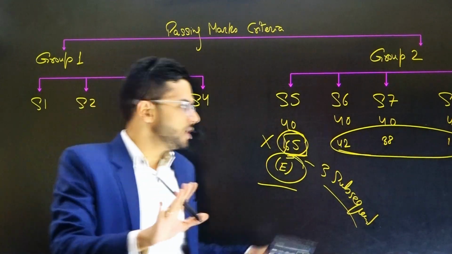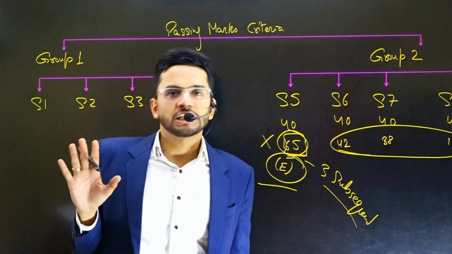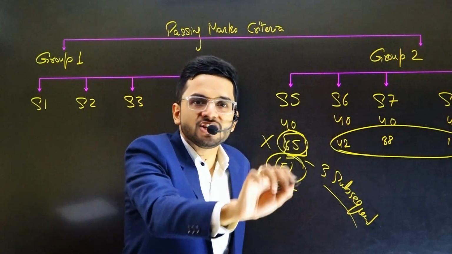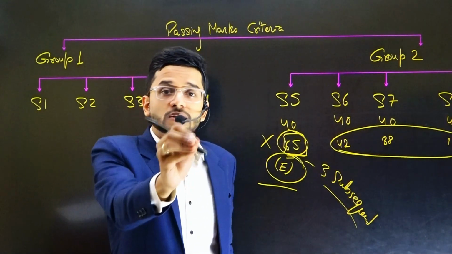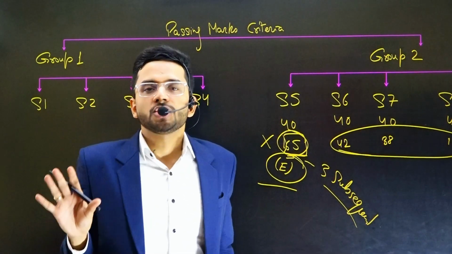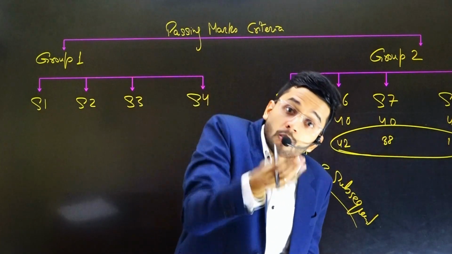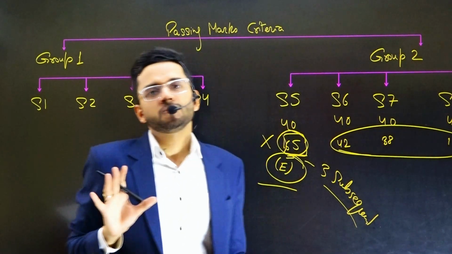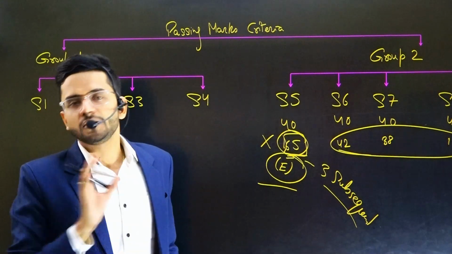Don't attempt that paper. Your exemption will be automatically carried forward in your mark sheet. You don't need to file any separate form. You don't need to mention it in your exam form. You don't need to do anything. In the next attempt, you just don't appear in the examination. Just be absent from that particular examination, and your exemption will be automatically accepted. It will be automatically applied. So there's an automatic application of exemption in this particular case.